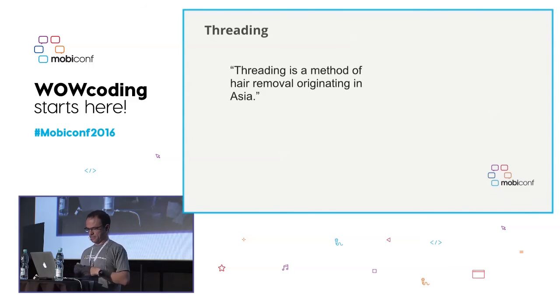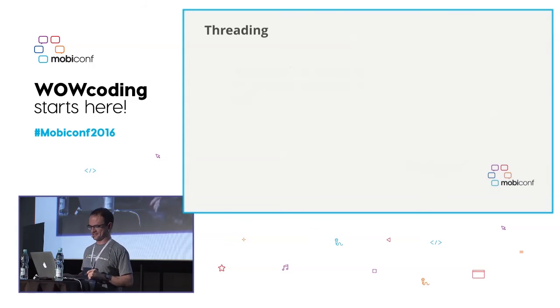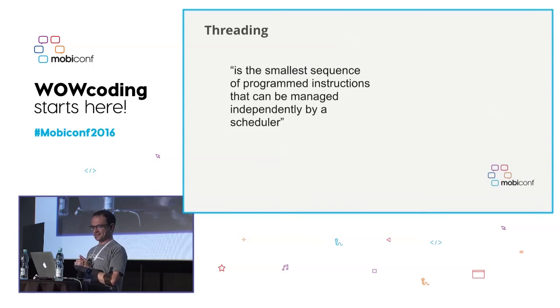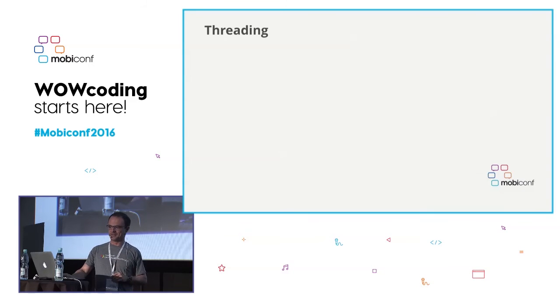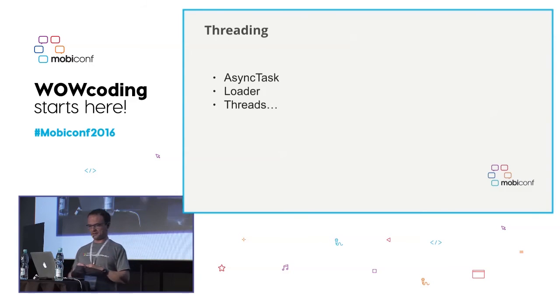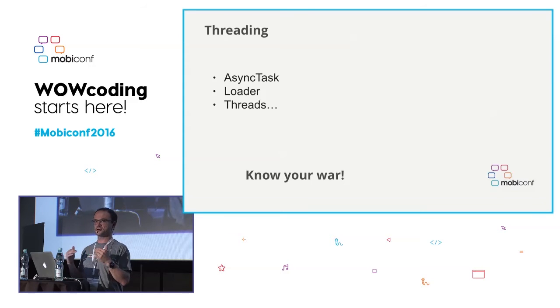Threading. Well, threading is a method of hair removal originating in Asia. That's the Wikipedia definition, but it probably doesn't apply to us in this conference. Threading is also the smallest sequence of program instructions that can be managed independently by a scheduler. That's the Wikipedia definition as well. There are a lot of options for how we can use threading in Android. We have AsyncTask, we have loaders, we have threads. At this point, the important thing is that we need to know the battle we're fighting. By knowing all the solutions, we can decide whether to apply one technique or the other.